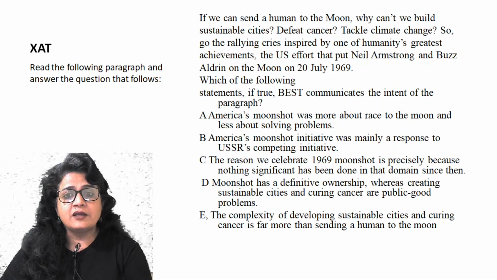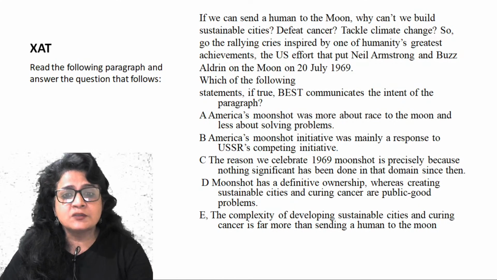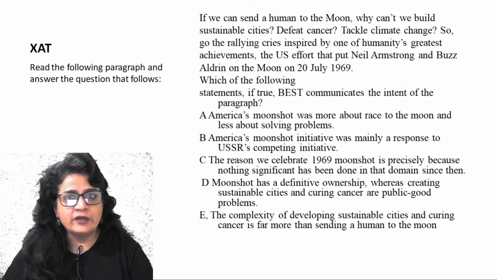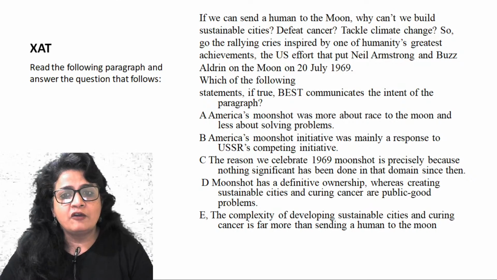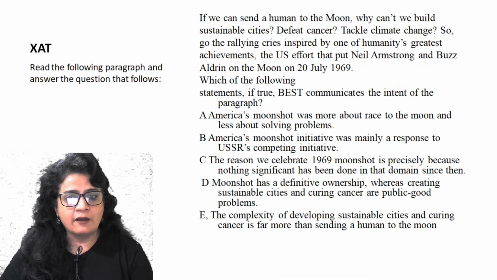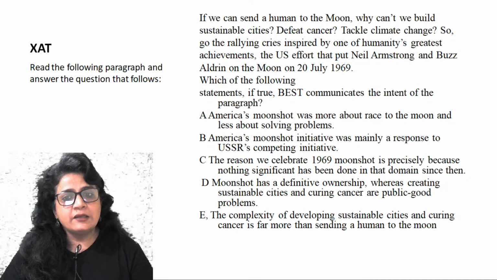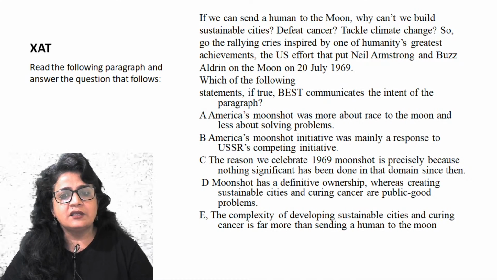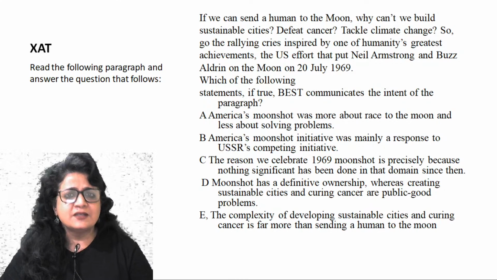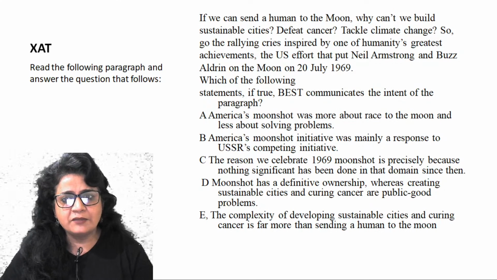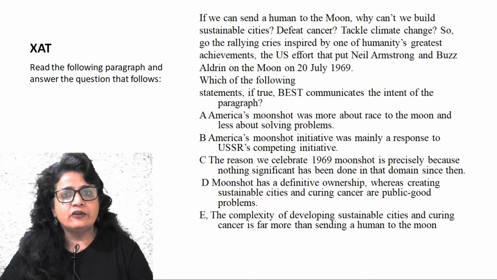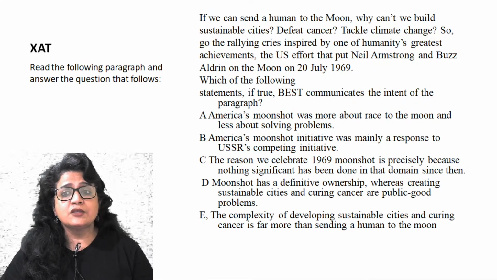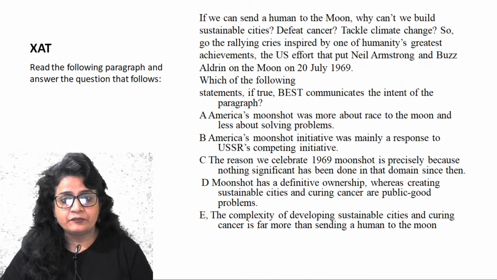B says America's moonshot initiative was mainly a response to USSR's competing initiative. Nowhere discussed. Not an iota of reference has been given to USSR. C: the reason we celebrated the 1969 moonshot is precisely because nothing significant has been done in that domain since then. Again, that cannot be the intent of the author. He is not saying that, because look at the word he has used, greatest achievement.